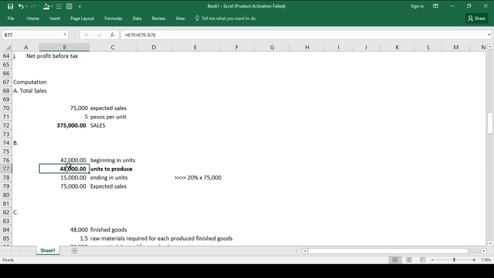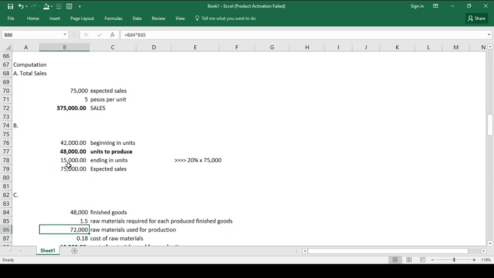If there were 48,000 units required to be produced for the month, and each finished good requires 1.5 gallons of raw materials, so 48,000 multiplied by 1.5, meaning the total raw materials required or used for production of the 48,000 finished goods is 72,000 gallons.